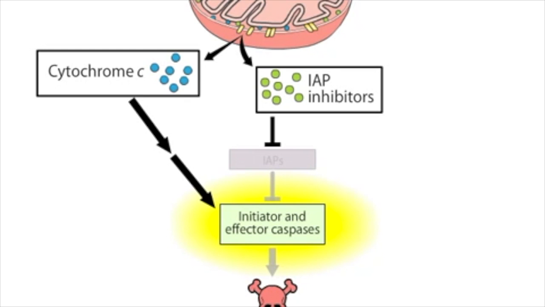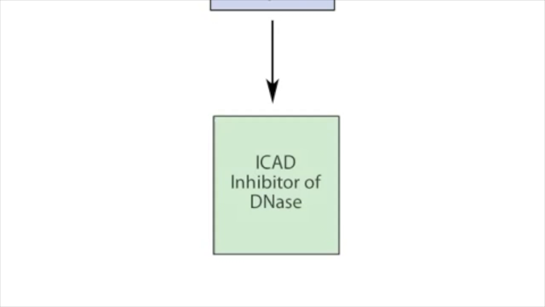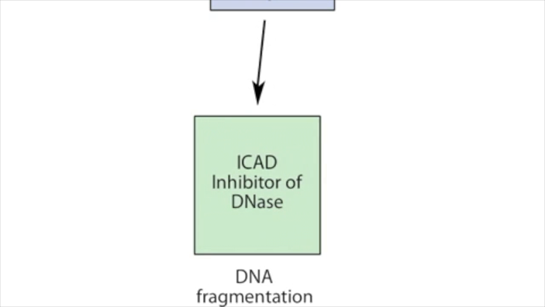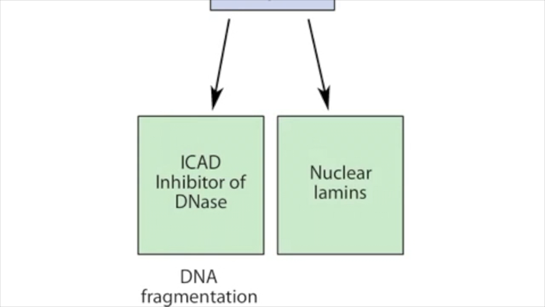apoptosis. The effector caspases are sometimes called executioner caspases because they are responsible for digesting more than 100 different target proteins, thereby mediating the events of apoptosis. One key target of the caspases is an inhibitor of a DNase, which when activated is responsible for fragmentation of nuclear DNA. In addition, caspases cleave nuclear lamins, leading to fragmentation of the nucleus.